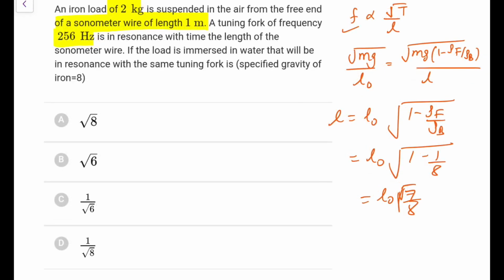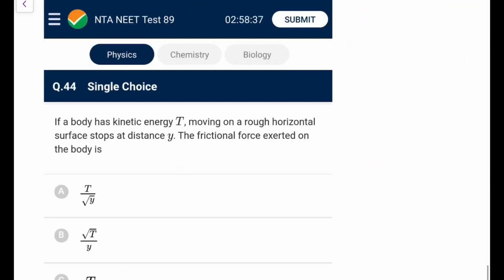Which option? For me, no option is coming, and if I see the solution, it is assuming the initial length was 1 by root 7. So if the initial length was 1 by root 7, it will become 1 by root 8 in that case, but I can't find it in the question, so there should be some printing error, I suppose, so leave it now.